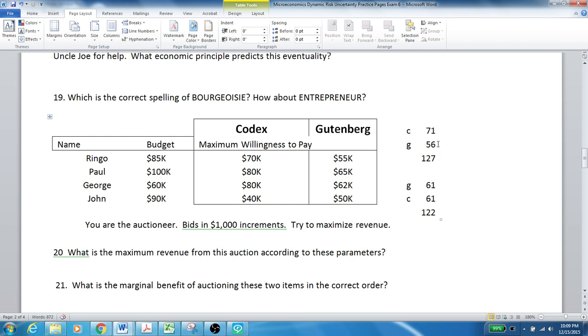He's able to buy the Gutenberg for 56, which gives him 6,000 in consumer surplus because of what he values it at compared to what he buys it at. It was a close one because he really didn't even have the money to pay the full price for the Gutenberg if it had gone that high. And that's how we figured it out. You work it in a similar way by doing the Gutenberg first and then the Codex according to this list.